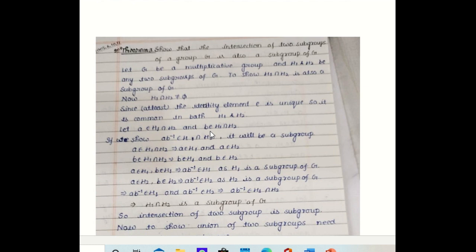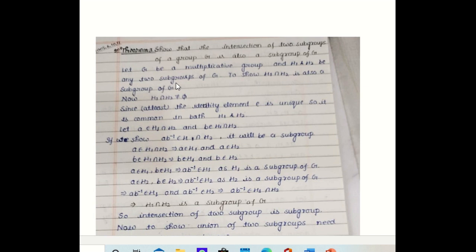Now a very important theorem, the third one, which says that the intersection of two subgroups of a group is a subgroup of G, but the union need not be. We will prove it. So let G be a multiplicative group and H1 and H2 be any two subgroups of G. To show H1 intersection H2 is also a subgroup of G.